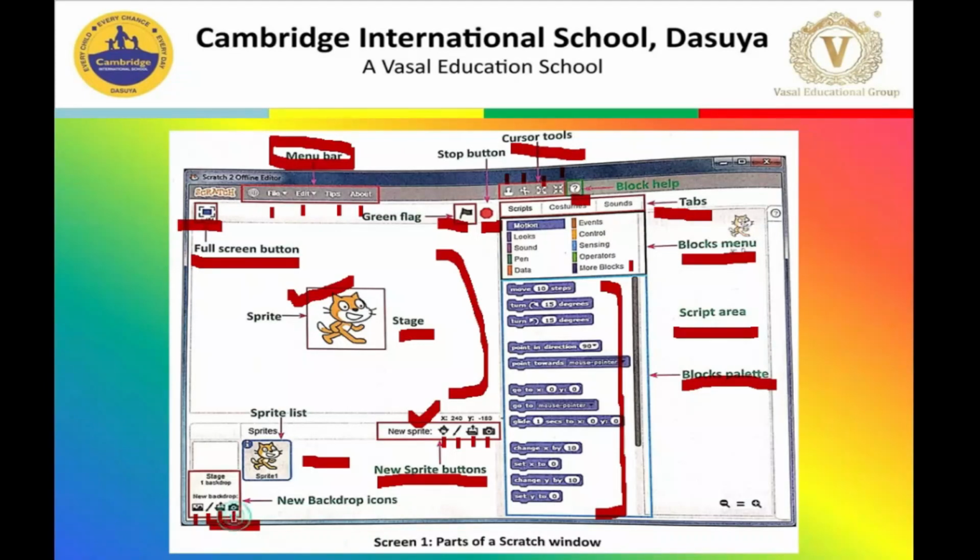Then we have our last icon, that is the camera. You will click on this if you want to take a live image and then use it as a background. Now I hope you are all familiar with all the components or parts of the Scratch window.